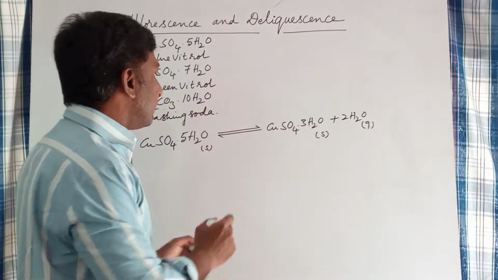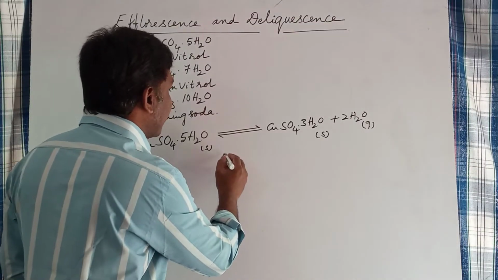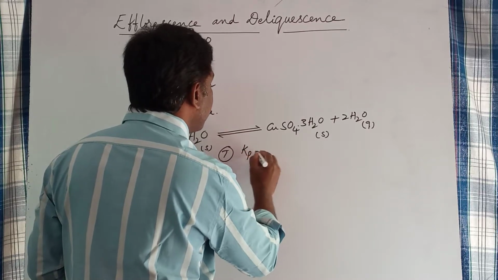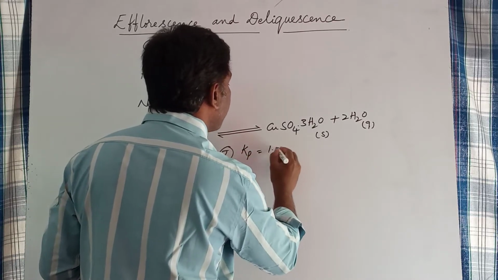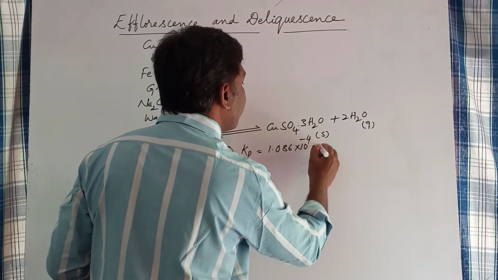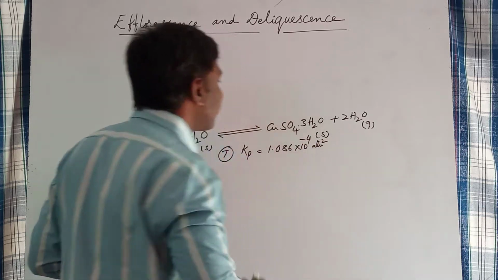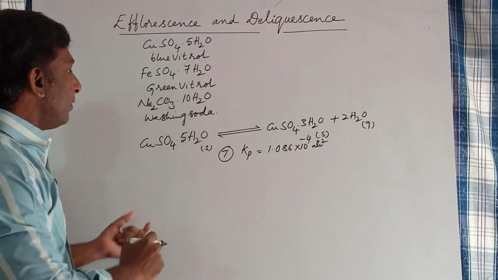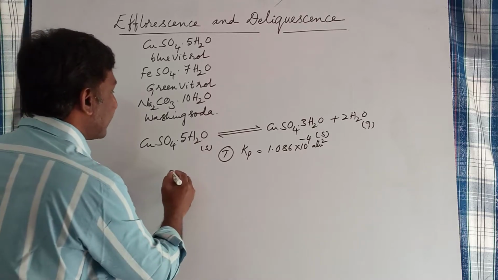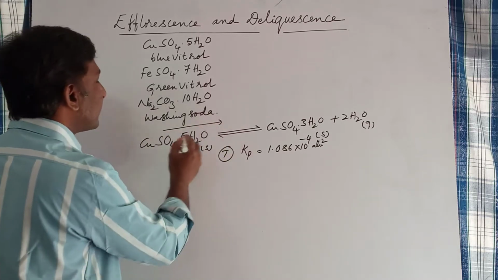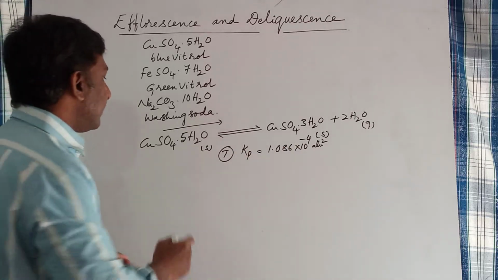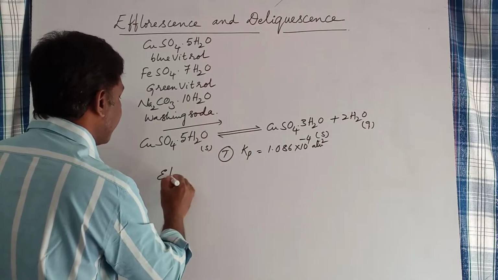So, at a certain temperature, the Kp value for this equilibrium is 1.086 into 10 to the power minus 4 atm square. So, in this reversible reaction, in the forward reaction, copper sulfate pentahydrate loses water molecules, hence it is said to be efflorescent.